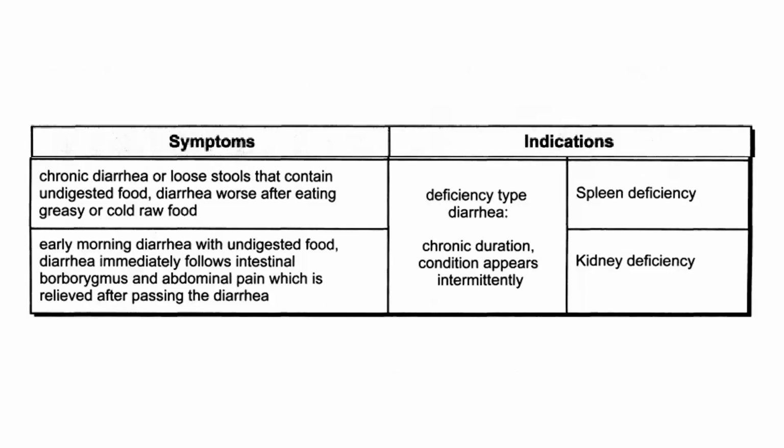For the symptoms with chronic diarrhea or loose stools that contain undigested food, diarrhea worse after eating greasy or cold raw food, this indicates spleen deficiency. If there is early morning diarrhea with undigested food, diarrhea immediately following intestinal borborygmus and abdominal pain, which is relieved after passing diarrhea, this indicates kidney deficiency. So this is a deficiency type, of chronic duration, and the condition appears intermittently.